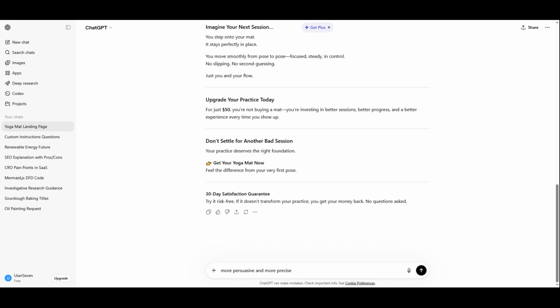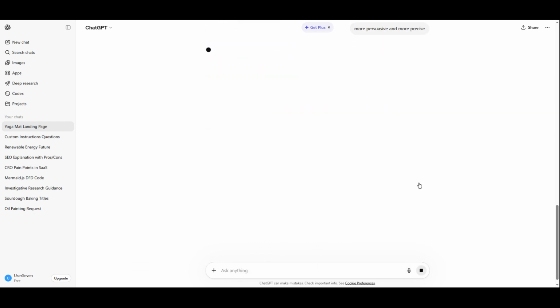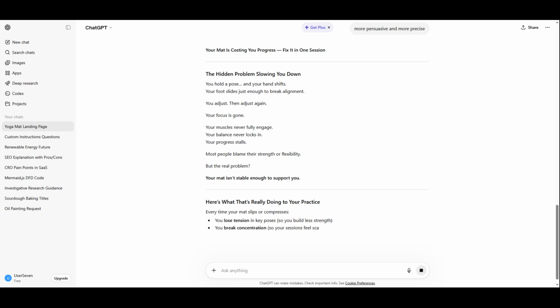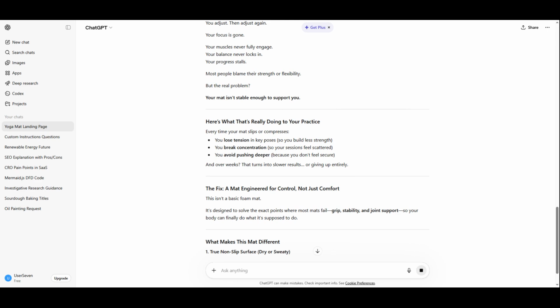The reason this works is because AI performs best when it has a clear job. Good copywriting is not just about producing words. It is about producing words with a purpose. When you combine role, context, framework, examples, and constraints, ChatGPT becomes a much more reliable writing assistant for ads, landing pages, emails, social posts, and sales content.